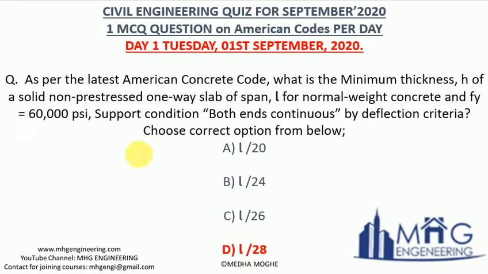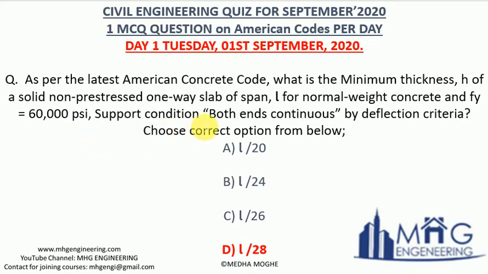So going to my quiz, American Code quiz in September 2020, day 1, Tuesday, 1st September 2020. The question was, as per the latest American Concrete Code, what is the minimum thickness H of a solid non-pre-stressed one-way slab of span L for normal weight concrete, and Fy, that is yield stress of reinforcement, 60 ksi or 60,000 pounds per square inch.